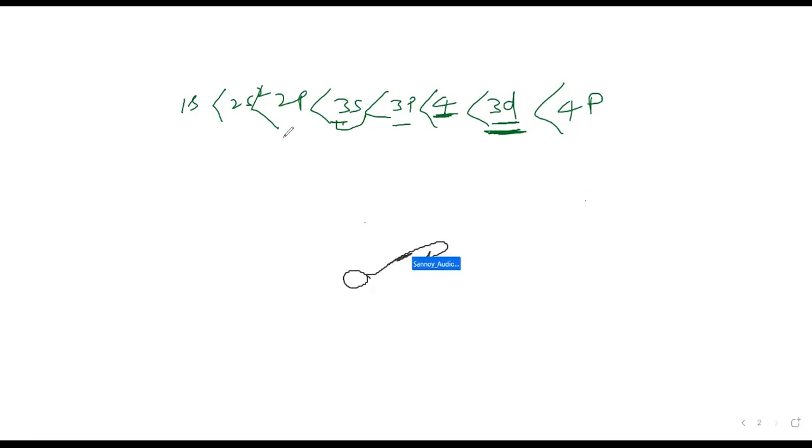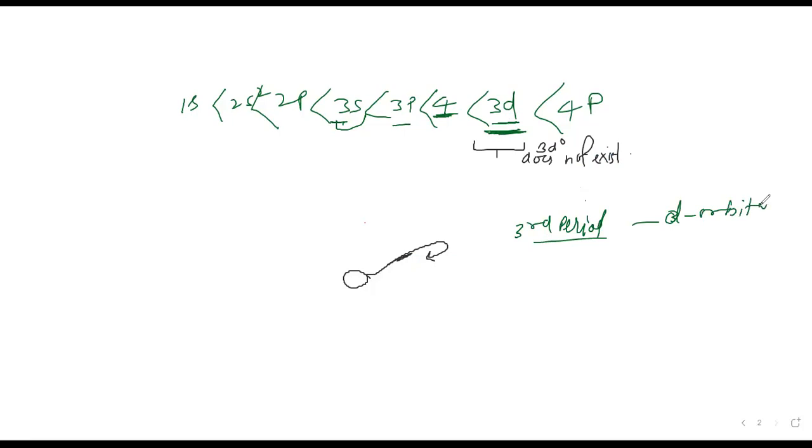Sir, why do we need to write this one? Sir, this 3d0 means it does not exist. It exists here. In the third period, the d orbital comes. When the third period starts, the d orbital comes. The only thing is that it is not having any electron.